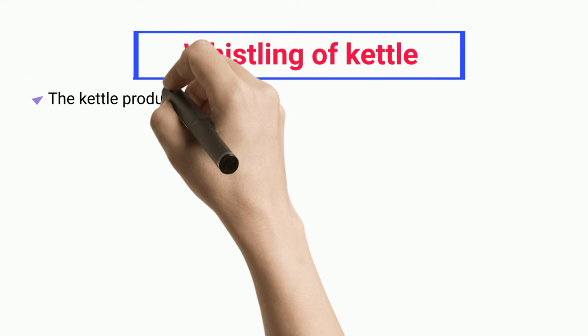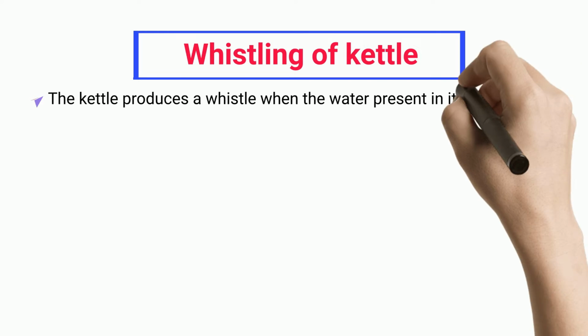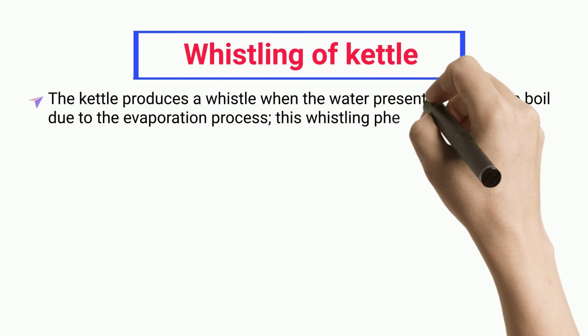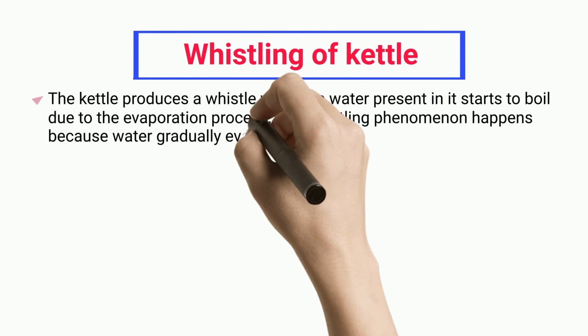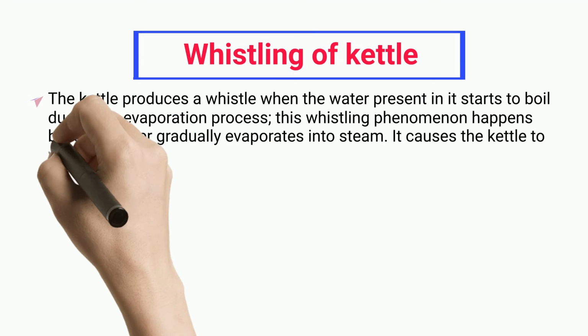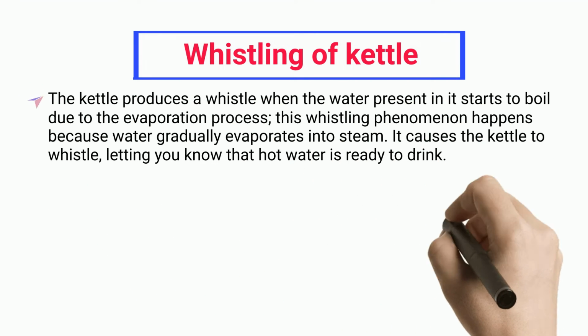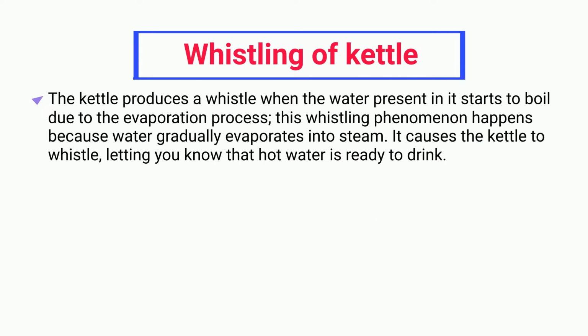Whistling of kettle. The kettle produces a whistle when the water present in it starts to boil due to the evaporation process. This whistling phenomenon happens because water gradually evaporates into steam. It causes the kettle to whistle, letting you know that hot water is ready to drink.